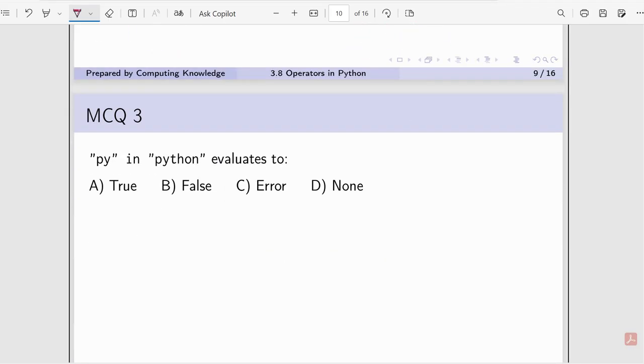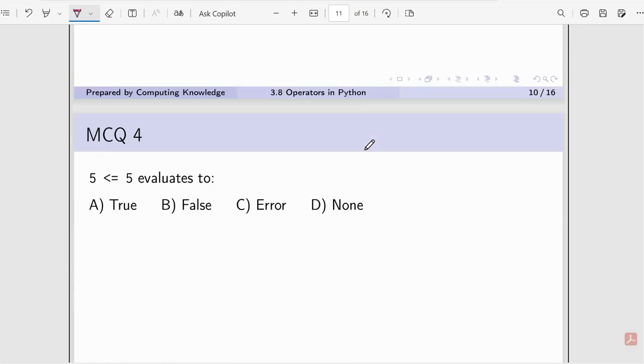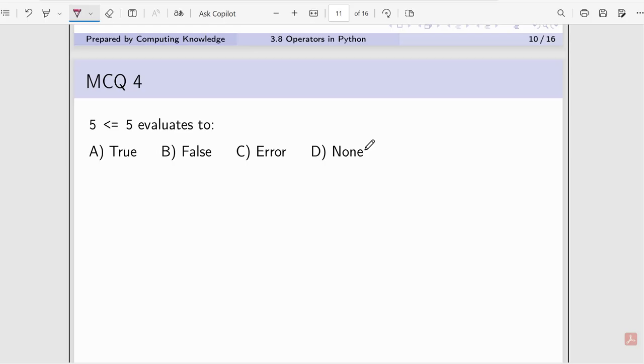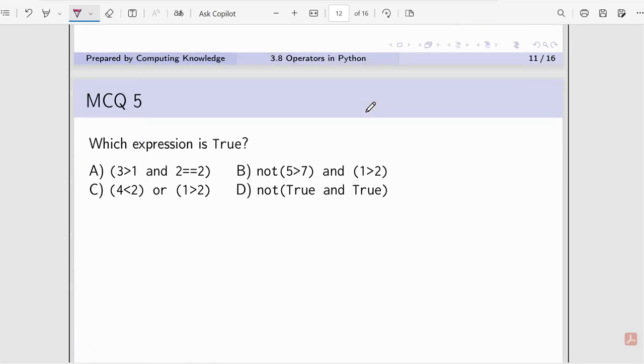Py in Python, yes, it will be true. Next, 5 less than or equal to 5 evaluates to true. Which expression is true? 3 greater than 1, yes, and 2 equal to 2, yes, so B will be true.